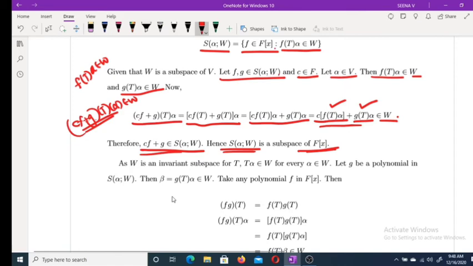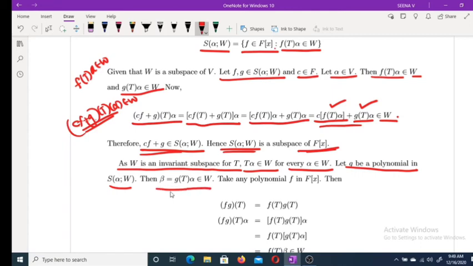Now, as W is an invariant subspace for T, T alpha belongs to W for each alpha belongs to W. And let G be any polynomial in S(alpha; W). Then what about beta? If you consider G of T alpha equal to some beta, then G of T alpha belongs to W by definition, because G is any polynomial in S(alpha; W). That means G of T alpha belongs to W, and we are choosing beta as G of T alpha. Now we have to prove this is an ideal.